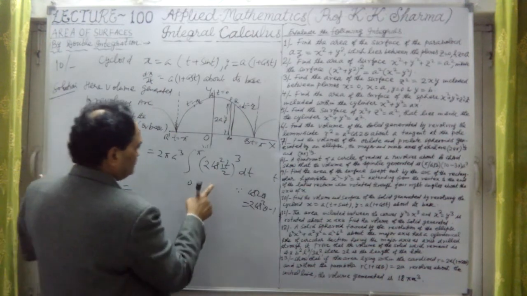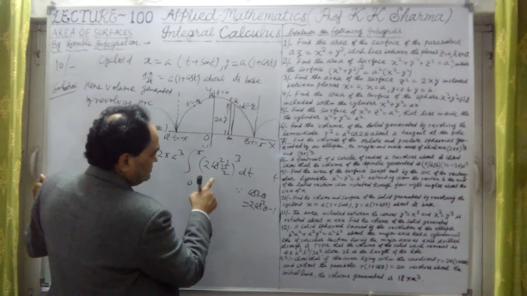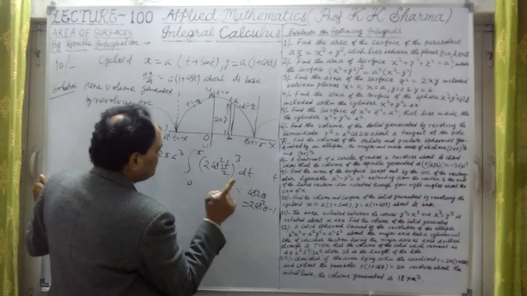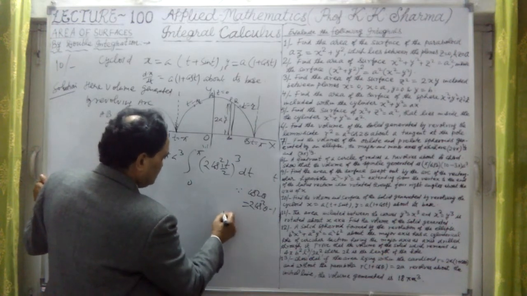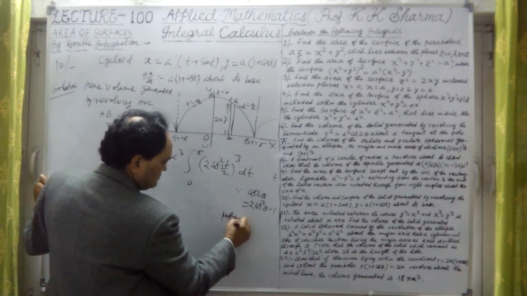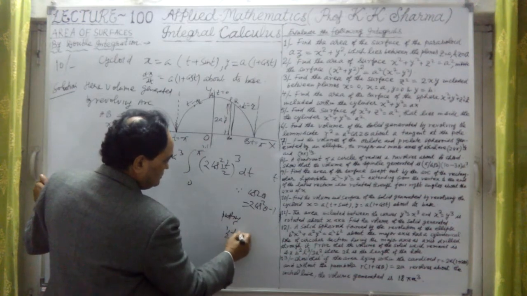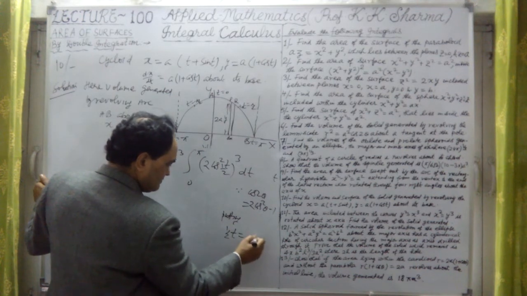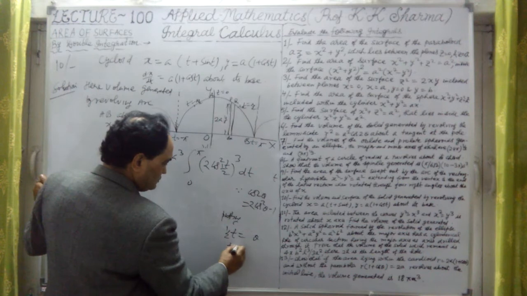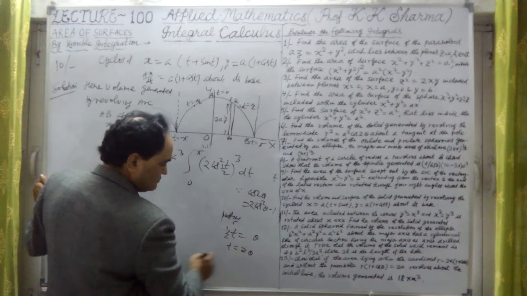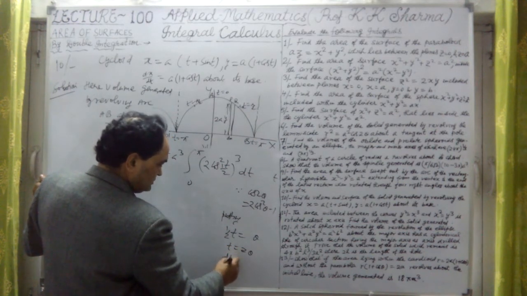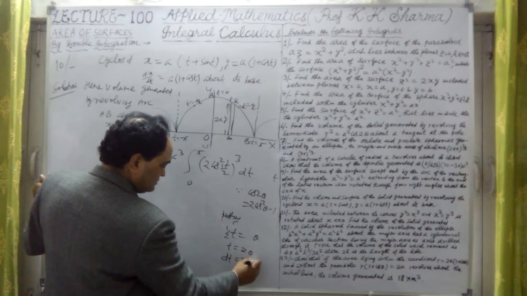Now let us substitute: putting t by 2 equal to theta, or t is equal to 2 theta. Therefore dt is equal to 2 d theta.